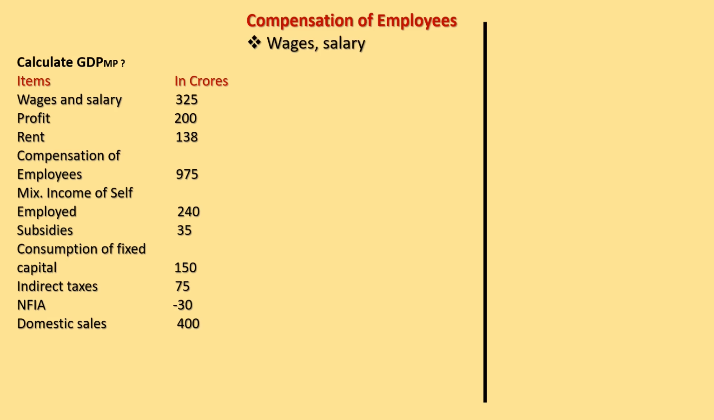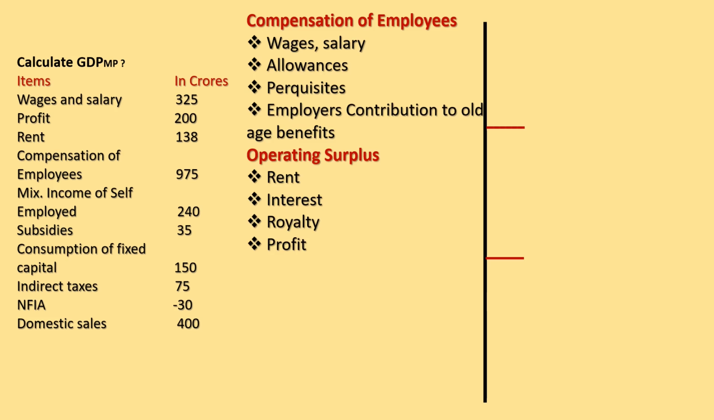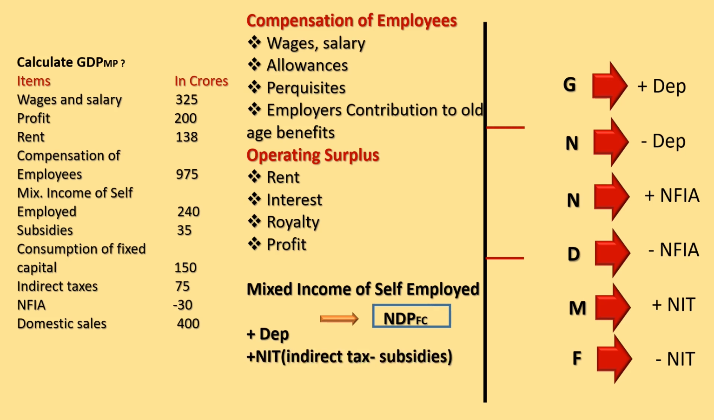Wages. Here the value of the wages is 325. Firstly, put all the items. Now read the question and we have to put the item. Salary and wages 325, but here the compensation of employees is given to us. Here the compensation of employees is given, that is 925, 975. Since the total is given to us, we don't consider salary, wages, allowance, perquisites.